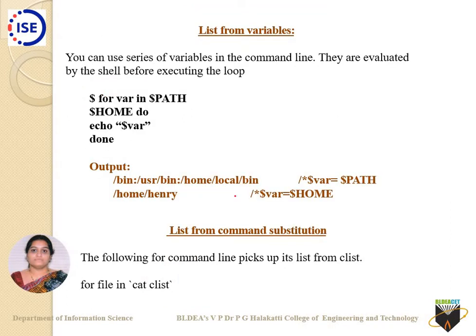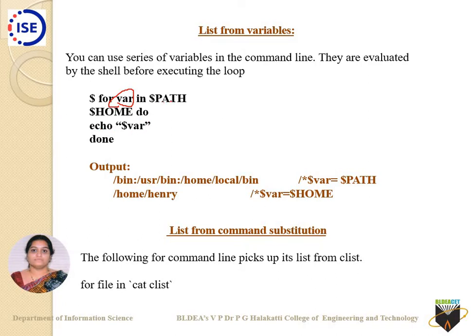Then comes taking a list from variables. What is the list if I am taking it from variables? Here I can write: for var in $PATH $HOME; do echo $var; done. Keep in mind var can be any kind of variable, whatever you want to allocate. $PATH has a different set of entries.